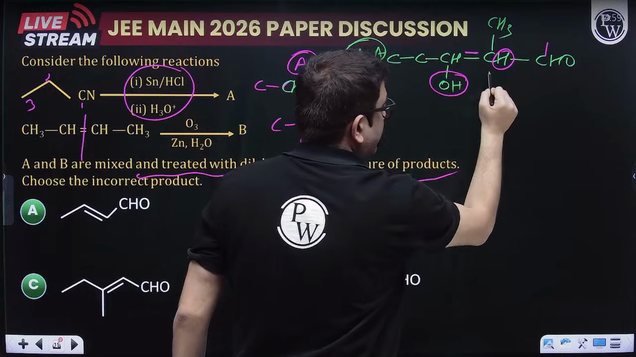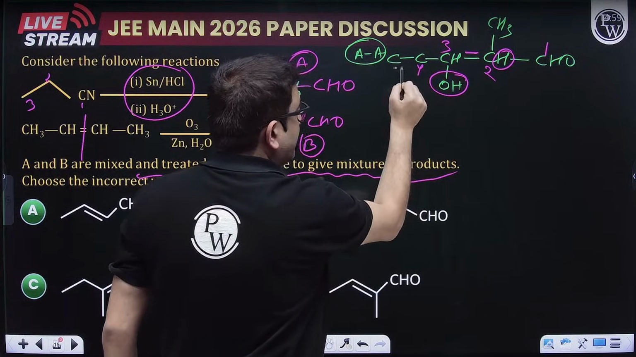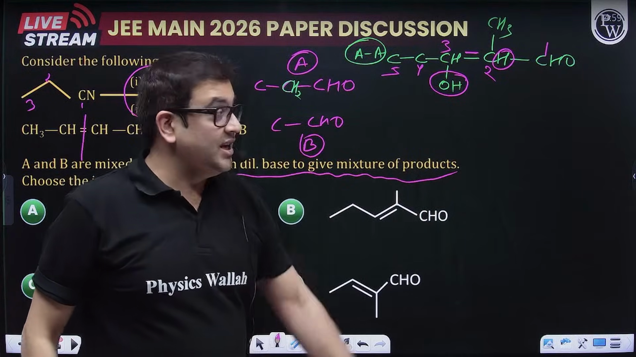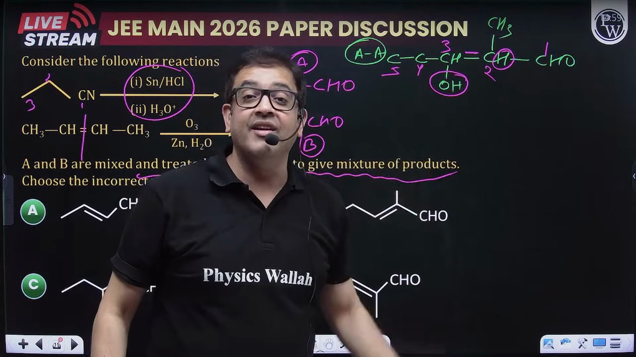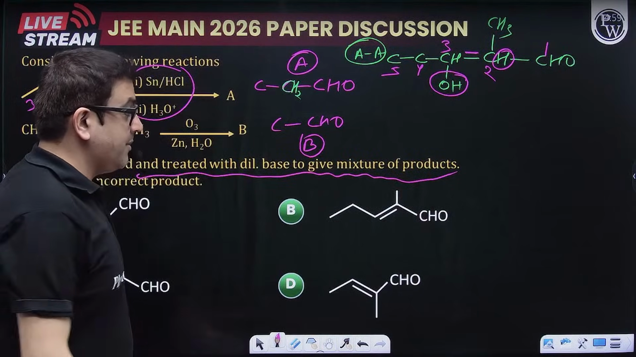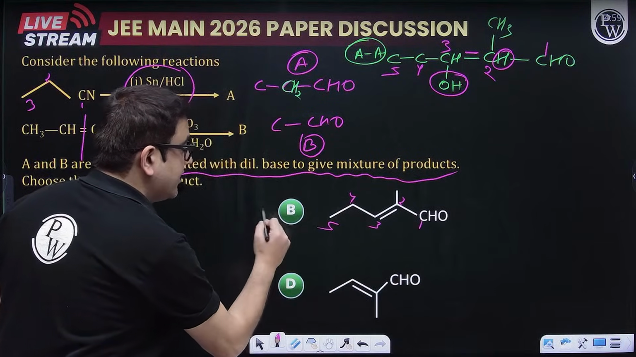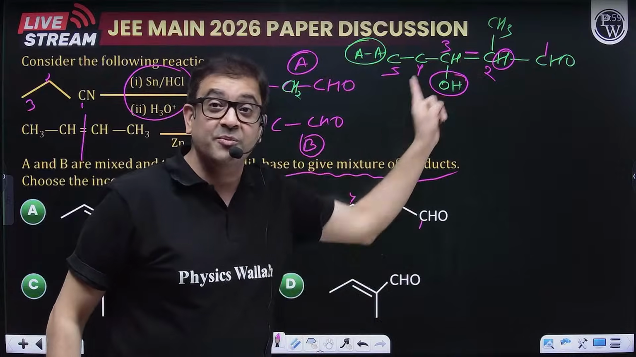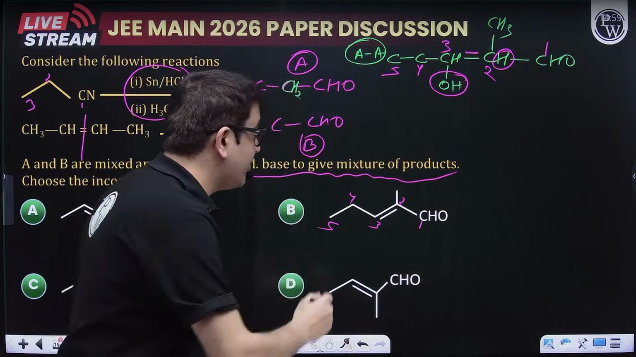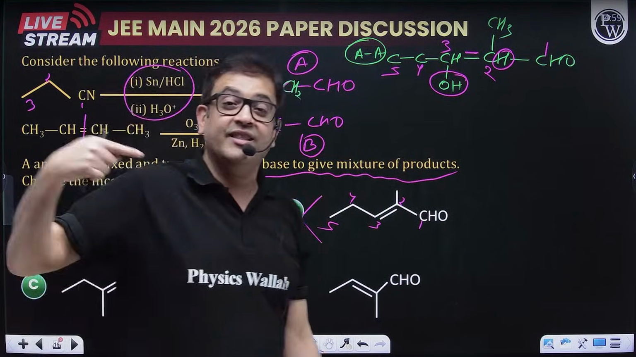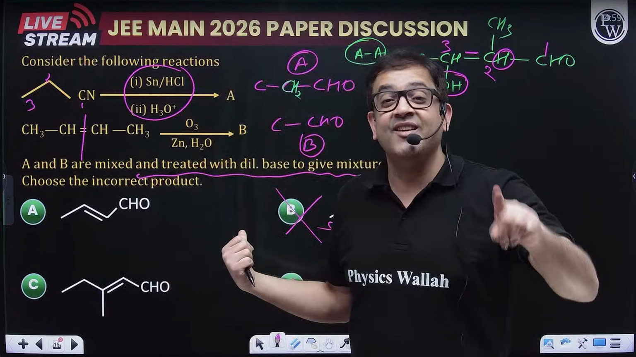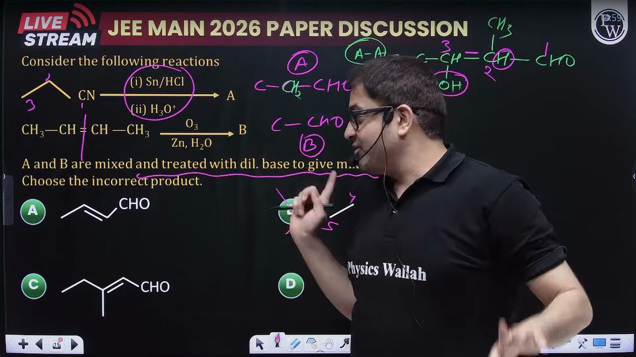It will be 1, 2, 3, 4, 5. A 5 carbon chain aldehyde with the second carbon having a methyl group. So because this is formed, that means this is one of the products. Therefore it is not the answer, because the question is asking which is not one of the products. So one option is eliminated.